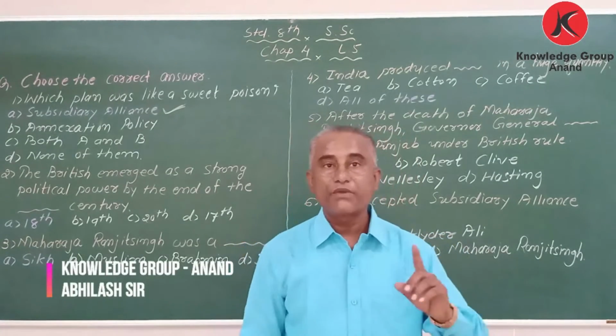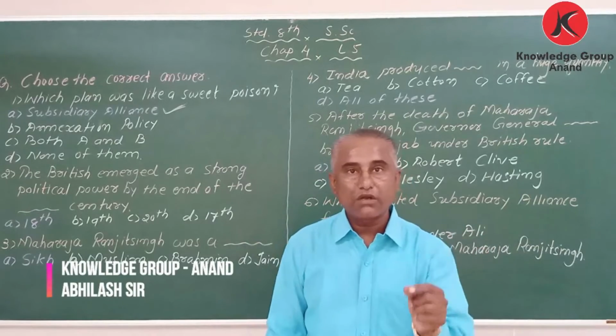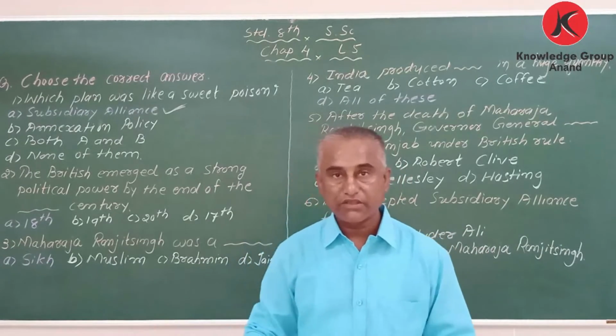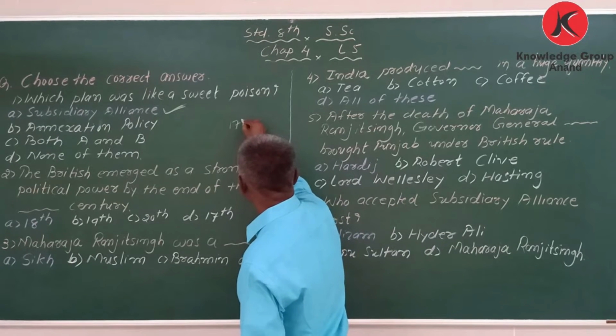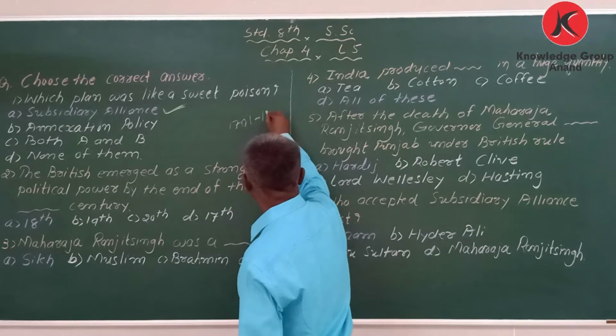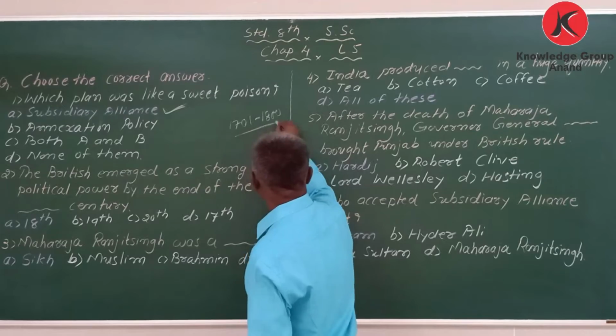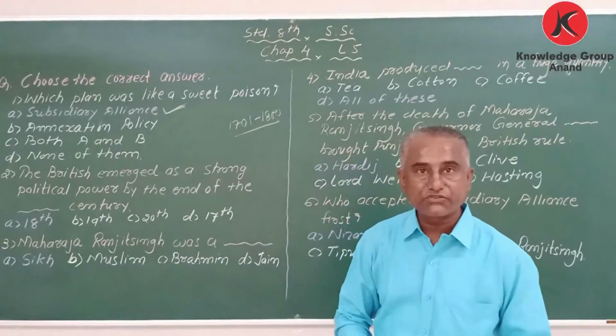The period from 1701 till 1800 is called the 18th century.